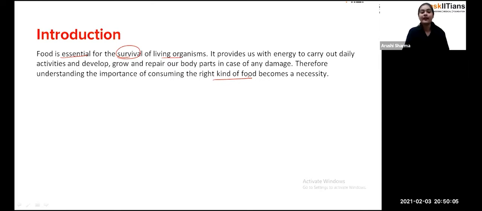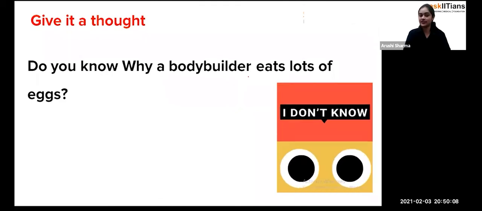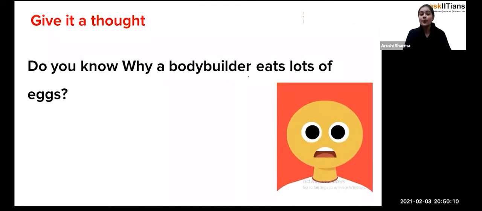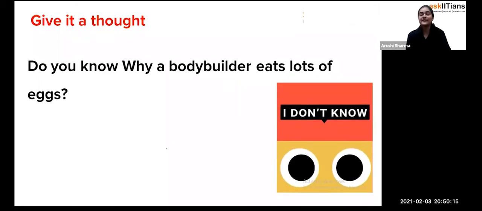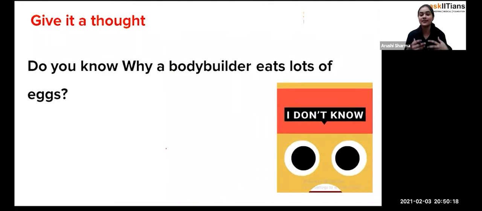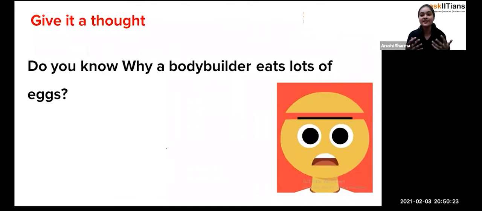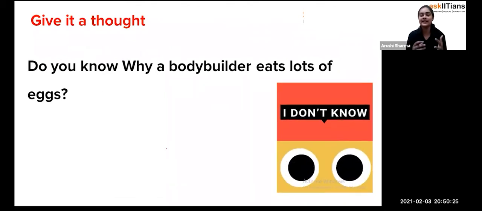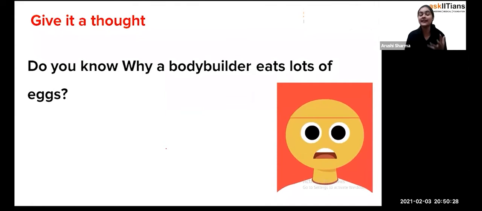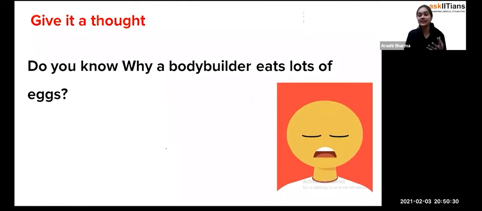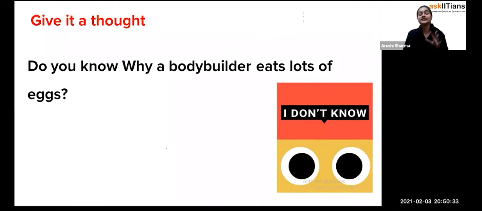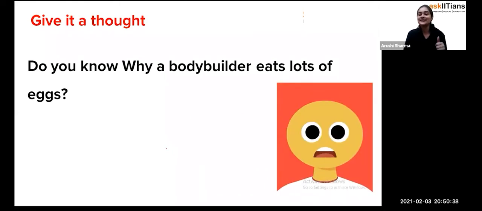Okay. Now before starting that, there is one question: do you know why a bodybuilder eats a lot of eggs? I have seen that if there is any bodybuilder who is making his or her body, it's not only boys who go towards bodybuilding. Girls are also there who are very fitness freaks. So why do they require so many eggs, what does the egg contain, that they eat lots of eggs? So, students, we are going to find out the answer to this question in this chapter only. So just have some patience, and then you will get your answer.